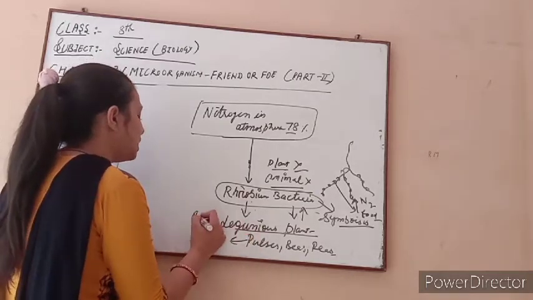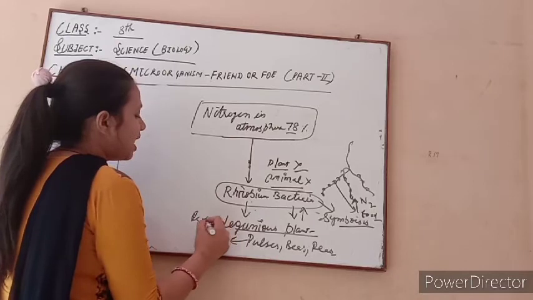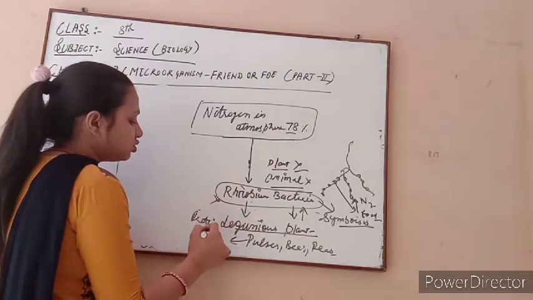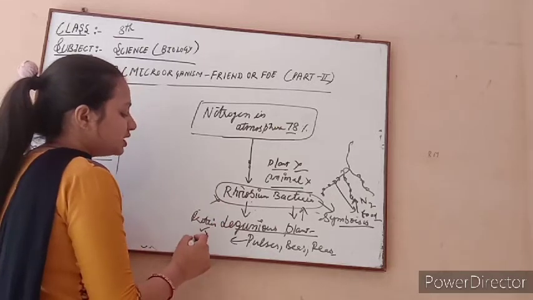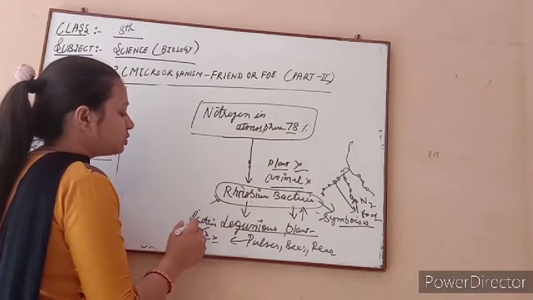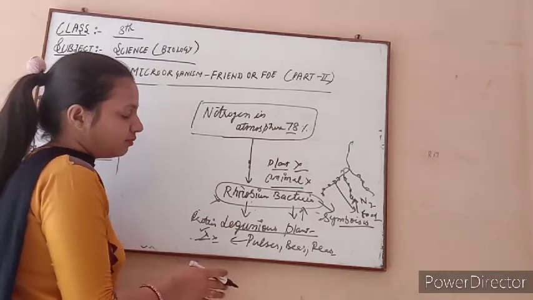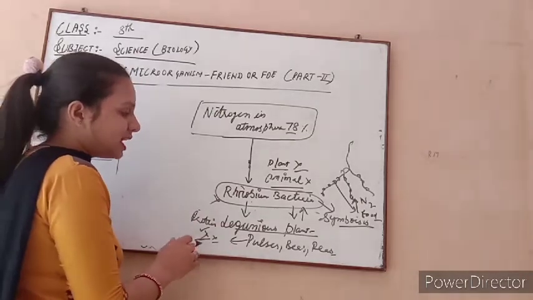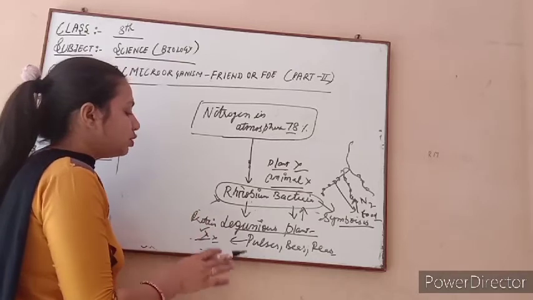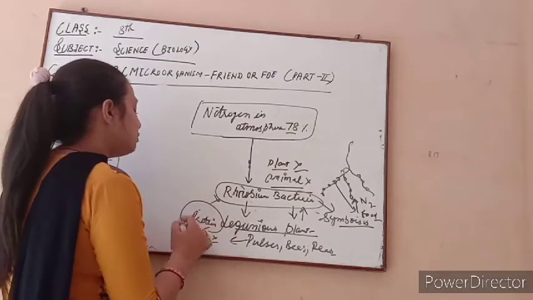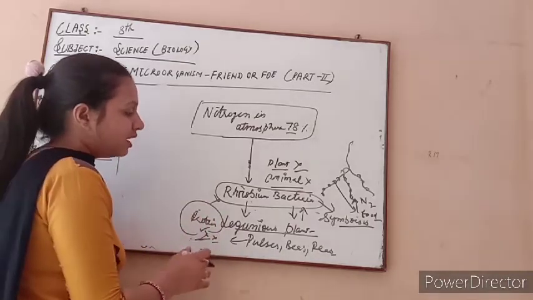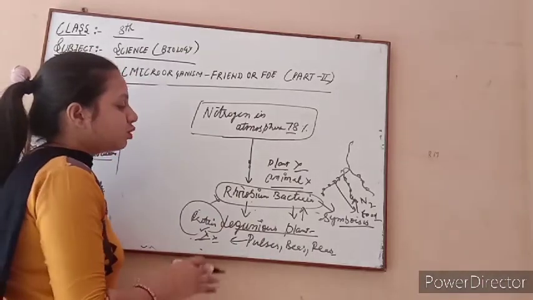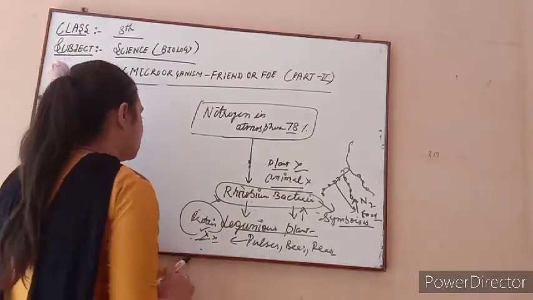So these proteins are made in plants with the help of rhizobia bacteria. If this rhizobia bacteria is not present, it is not possible to make protein. Proteins are the building blocks of our body, which means they have to make cells. If cells are not made, it is not possible to make our body either. So if we want to make protein from the plant, rhizobia bacteria play a very important role. The role of the rhizobium bacteria is very necessary to be understood.